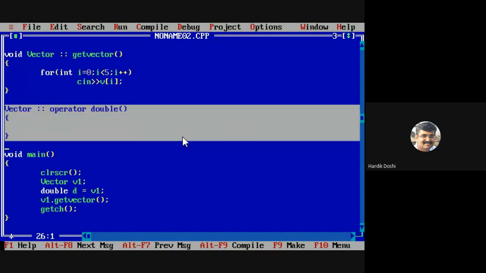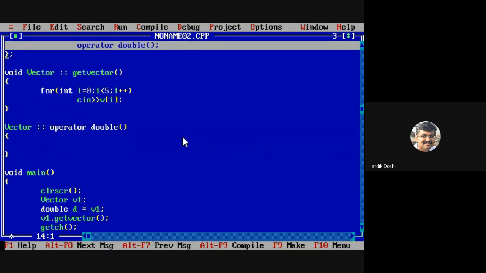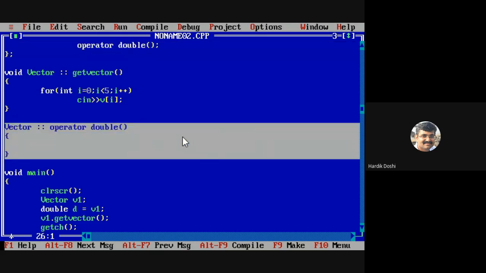Why did I write it here? Can anyone say why I had written this? No, defining in the class is still remaining. Okay, I also declared it in the class. Why I did the declaration, or why I am defining this function? And what is this function named as?